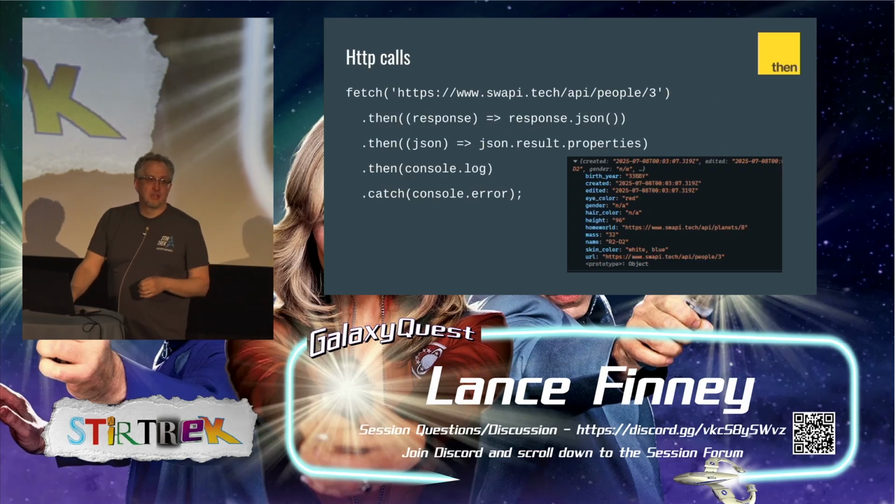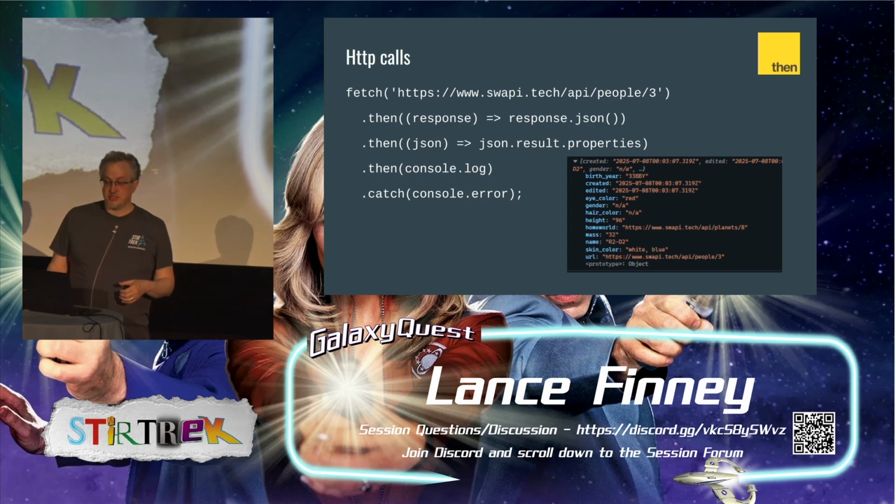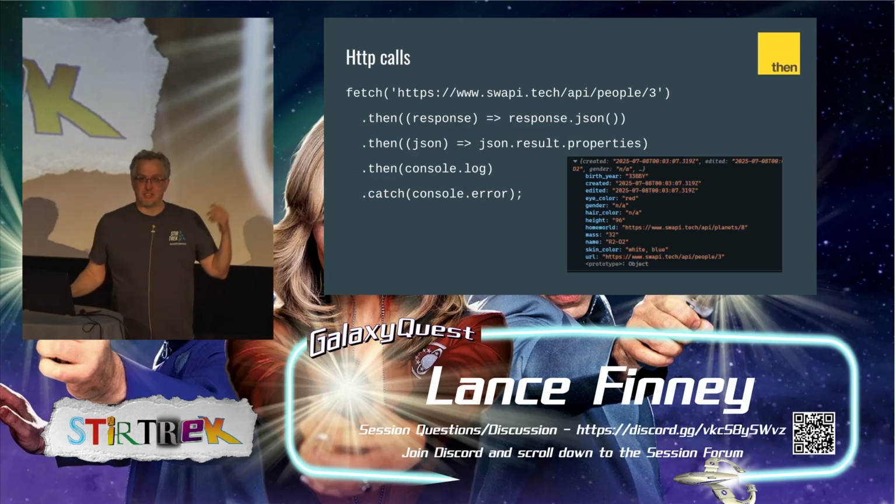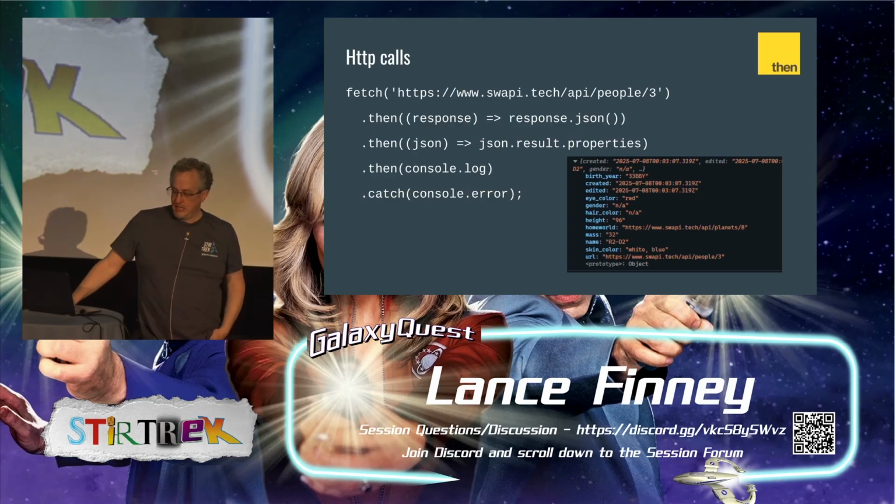The main niche for promises these days is HTTP calls with the fetch API. And with fetch, you can pass it in a URL, in this case, something from the Star Wars API, and then, however long it takes for that value to come back, we can deal with it. And we can get that response and pull the JSON out, and then dig into the JSON results and the properties on it, and then log it out, and we can see all the information we want to know about R2D2.